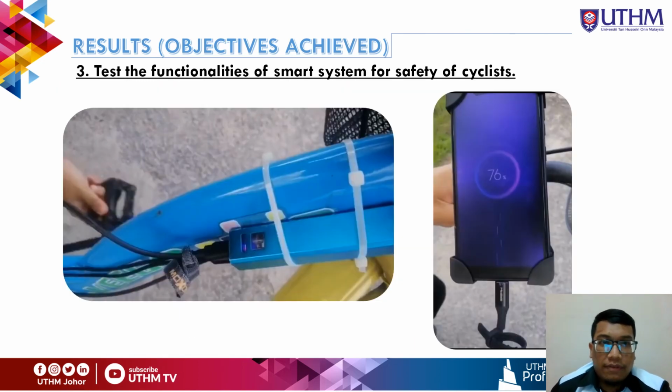So the next one is the function. This is the power bank that will act as the switch to turn on or turn off the prototype. And this is the charging dynamo. When the dynamo is turned by the tire of the bicycle, it will be charging.